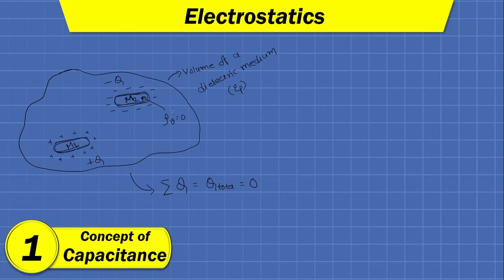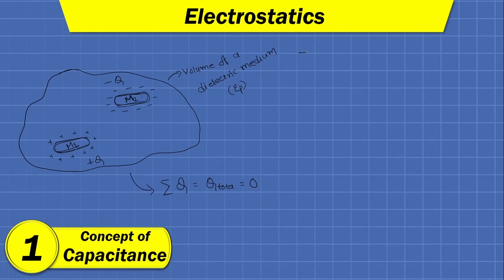Now, here we have considered some initial situation of having a volume of any particular dielectric medium, then we have added different components one by one, and finally we have formed a system which is shown on your screen. Such a system having two conducting surfaces carrying equal and opposite charges, and both the surfaces separated by a dielectric, is called the capacitive system.